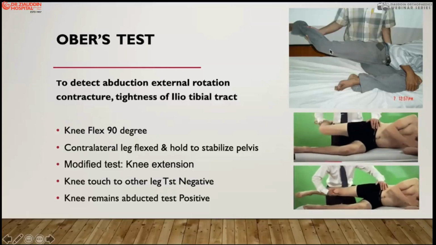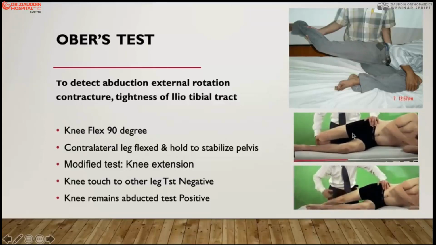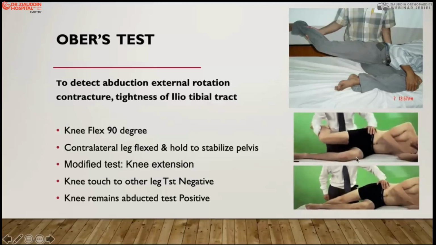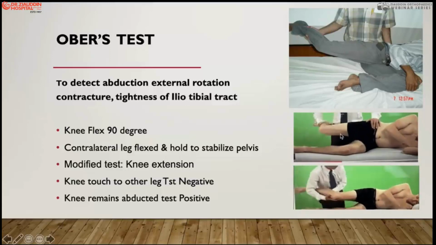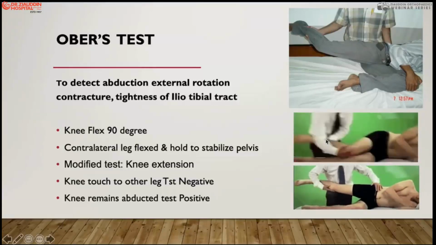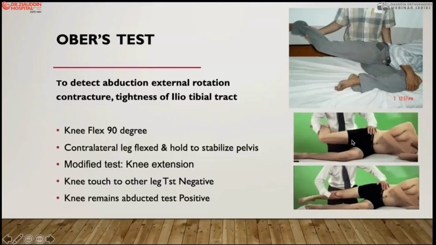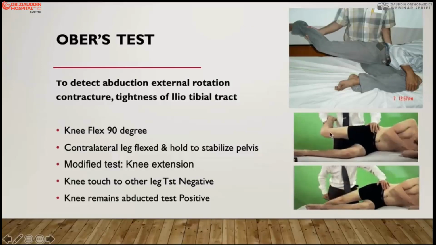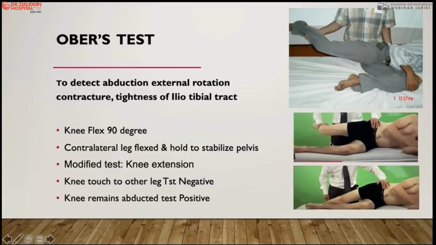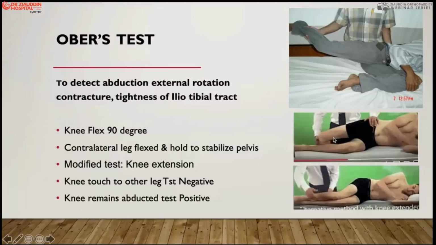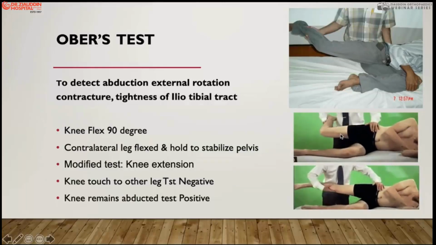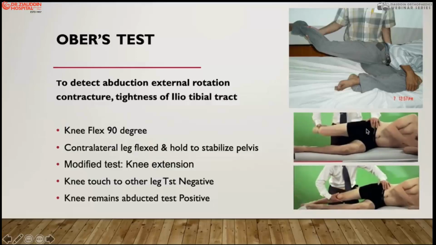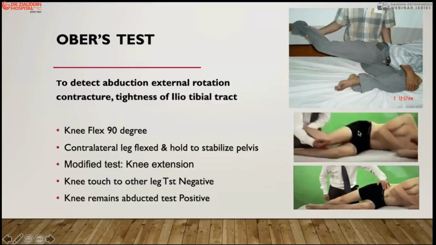Here we flex the knee joint up to 90 degrees and extend, stabilizing the hip with flexion of the contralateral hip, and we do this test by 90 degree flexion and abduction, and then leave the knee joint free. If it touches the other side, it means there is no contracture, but if it stays in the abduction position, it means there is a contracture of the iliotibial band at the hip joint.